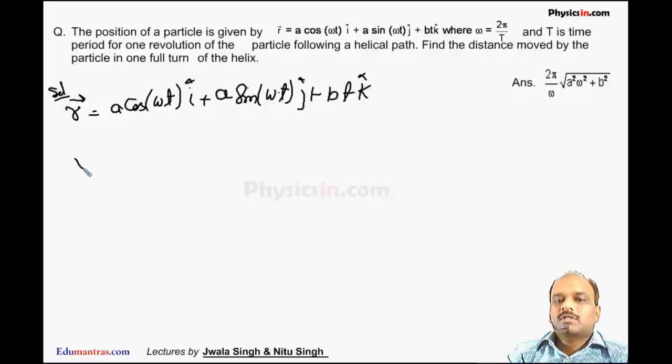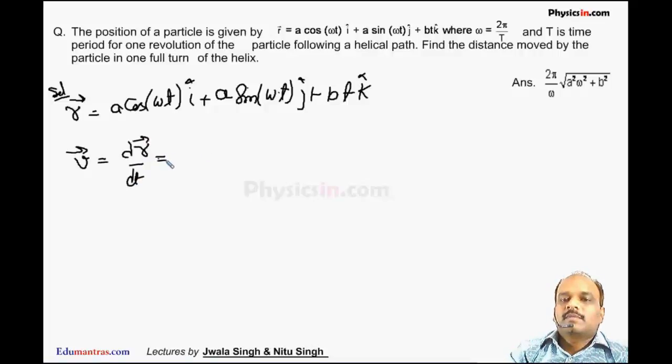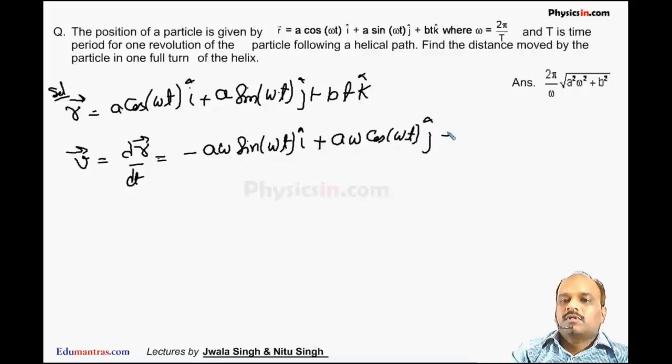Now we know the velocity of the particle. So the velocity of the particle can be written as dr by dt. dr by dt comes out to be minus a omega sin omega t i cap, because we know the differentiation of cos omega t is minus omega sin omega t, plus a omega cos omega t j cap, from the differentiation of sin. The third term, b t k cap, comes out to be b k cap. So this is the velocity of the particle.